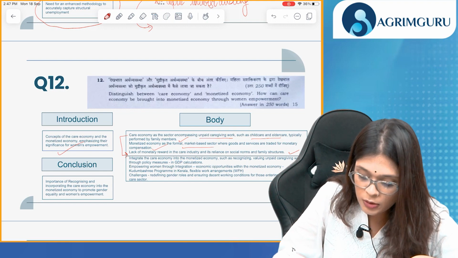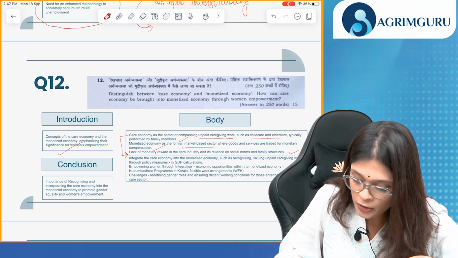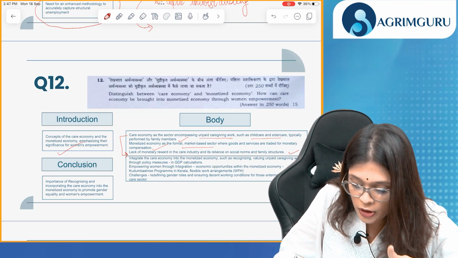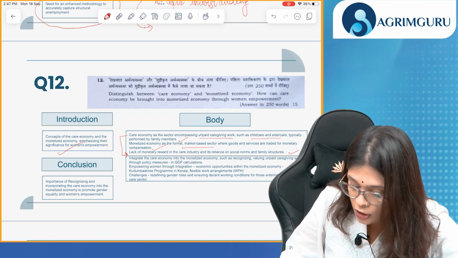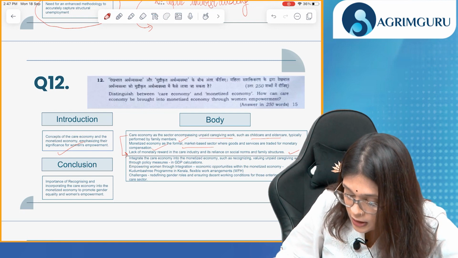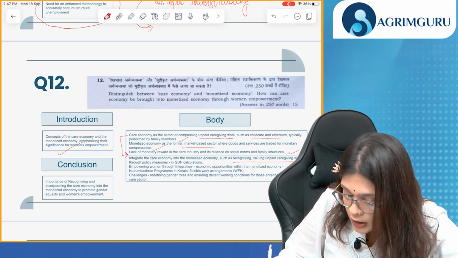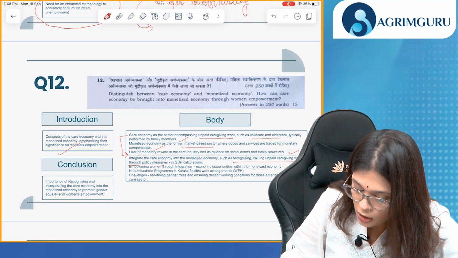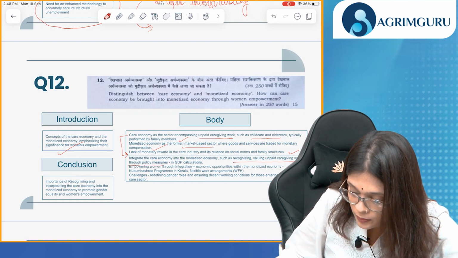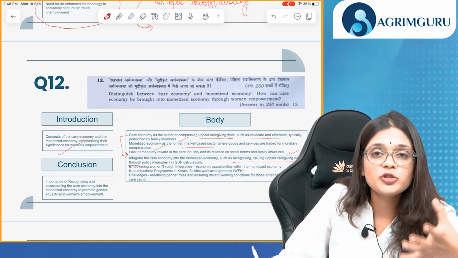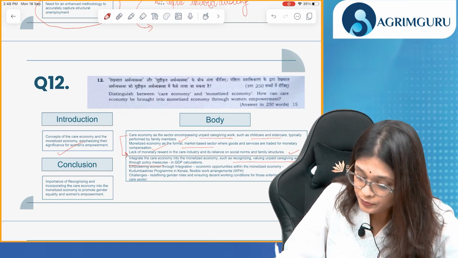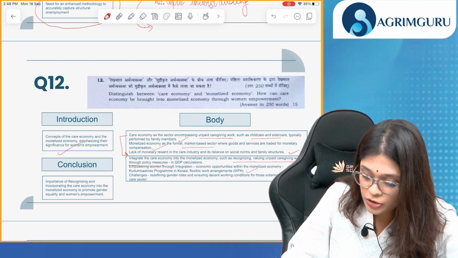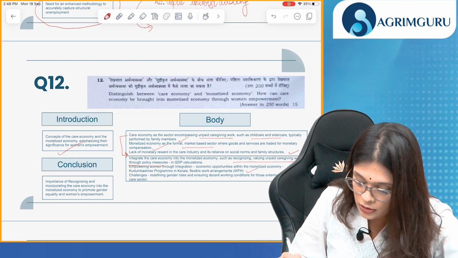Then we'll talk about care economy, monetized economy, and what is the problem. Our second part is how can care economy be brought into monetized economy through women empowerment. So how can this be brought? By recognizing and valuing unpaid caregiving work through policy measures and including that in GDP calculations. We can empower women through integration, giving them economic opportunities within the monetized economy. For example, flexible work arrangements, that is work from home. Kudumbashree program in Kerala, that is an example.